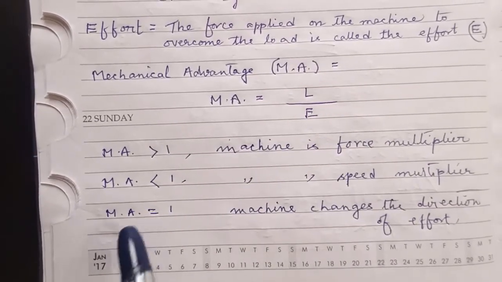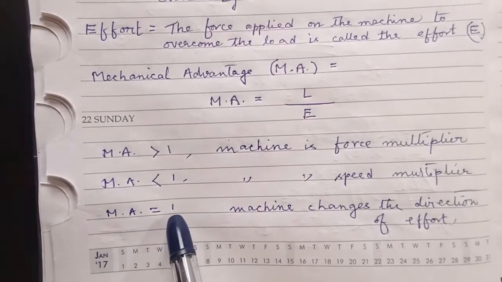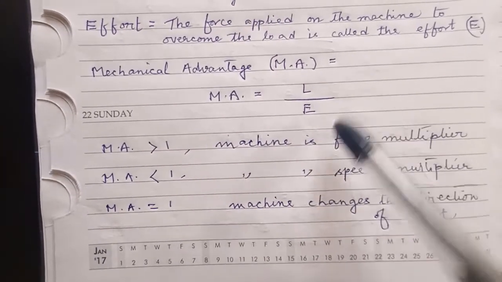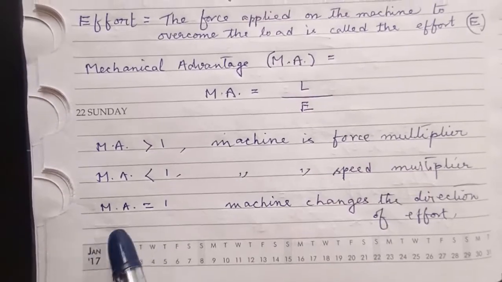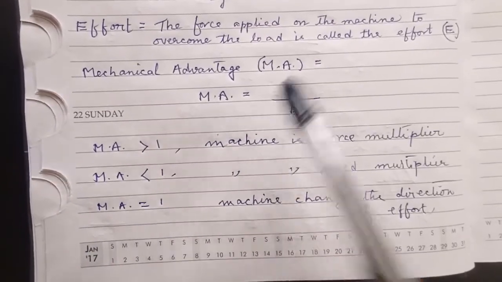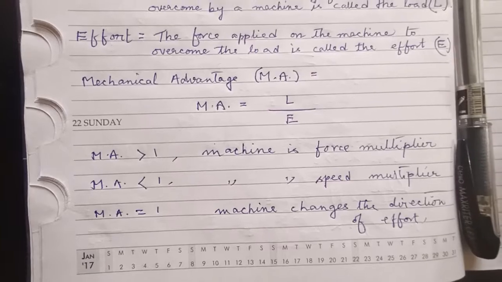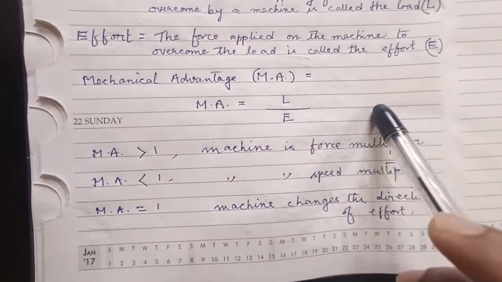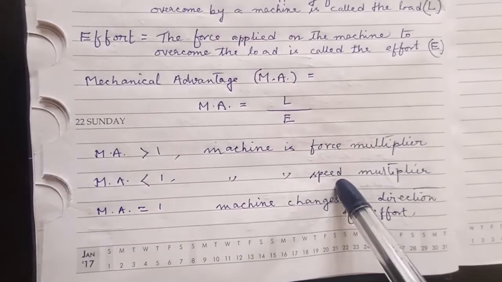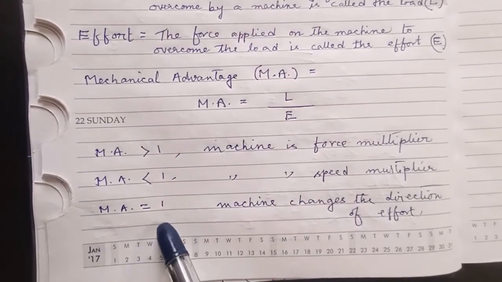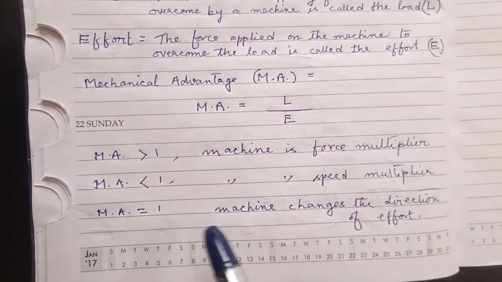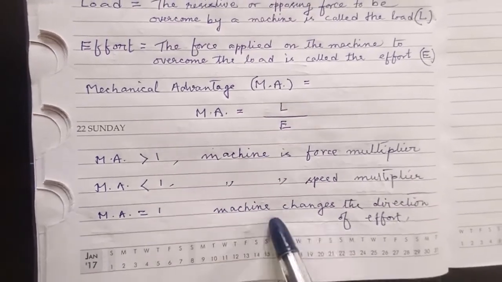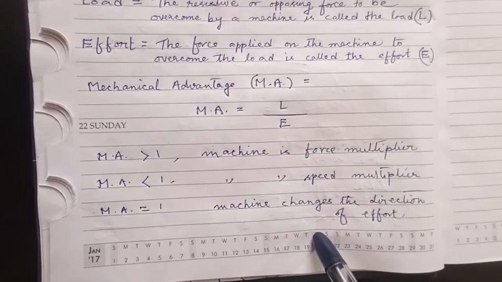And thirdly, we can say that mechanical advantage can be equal to 1. When is that possible? When both the load and effort are equal to each other. In that case, mechanical advantage is 1. So in this case, the particular machine has neither advantage as far as force multiplier is concerned, nor does it increase the speed. So in this case, the machine is useful to change the point of application of the applied effort. That means the machine changes the direction of effort.